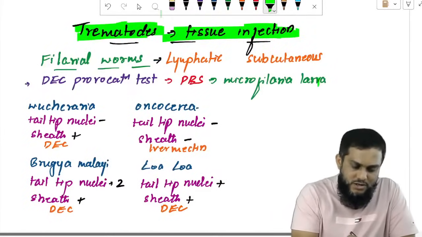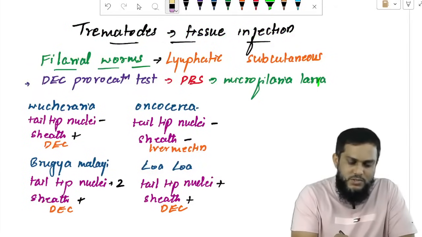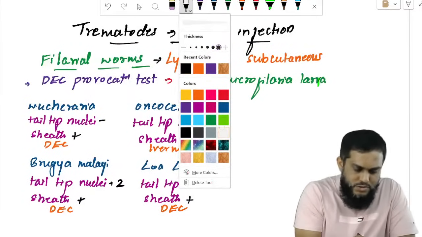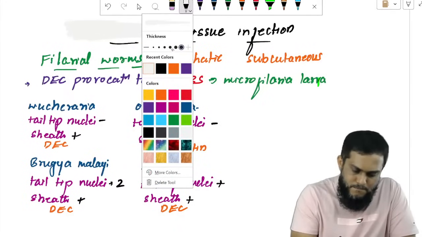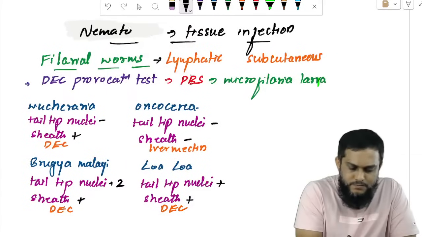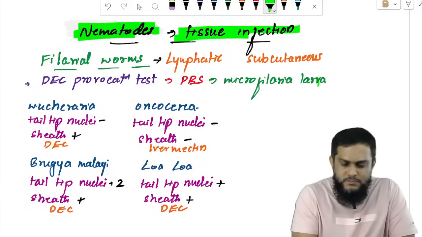Cestodes are over, trematodes are over. Now we are moving on to the nematodes. Okay, nematodes causing tissue infection.